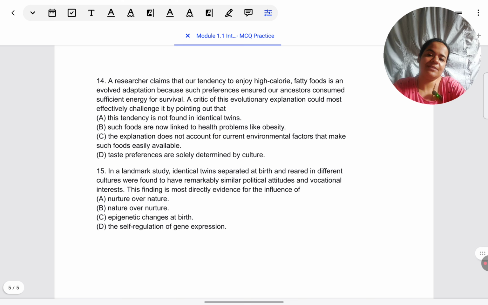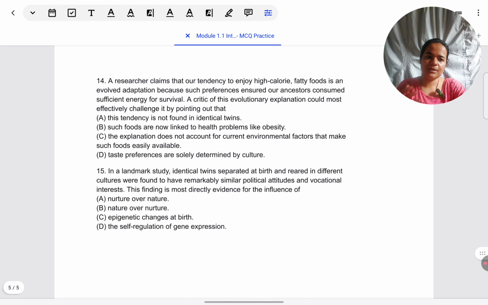A critic of this evolutionary explanation could most effectively challenge it by pointing out that... okay, let's understand what they are telling us here. Somehow eating high-calorie, fatty food is advantageous for survival. If you've read the module carefully, they have given examples that our ancestors many times had to go days together without any food, so they would not be getting any calories from the outside.